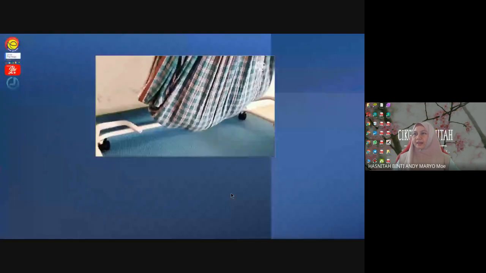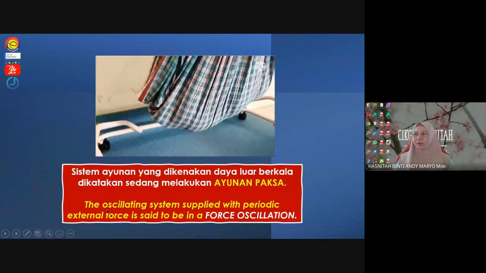Okay, then that's to do with damping. Inilah yang you tengok tadi. Okay, so the oscillating system supply with periodic external force is said to be in forced oscillation. So the moment we add in external forces, now the system is forced to oscillate. So kita panggil dia forced oscillation. Dia bukan lagi natural oscillation. Okay, it is called now as forced oscillation.